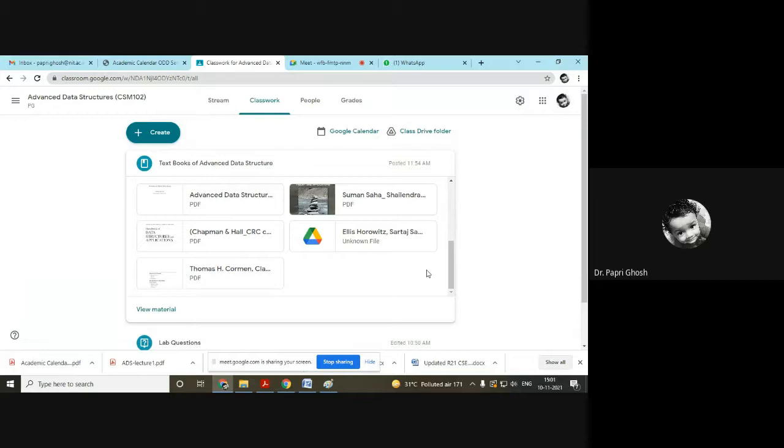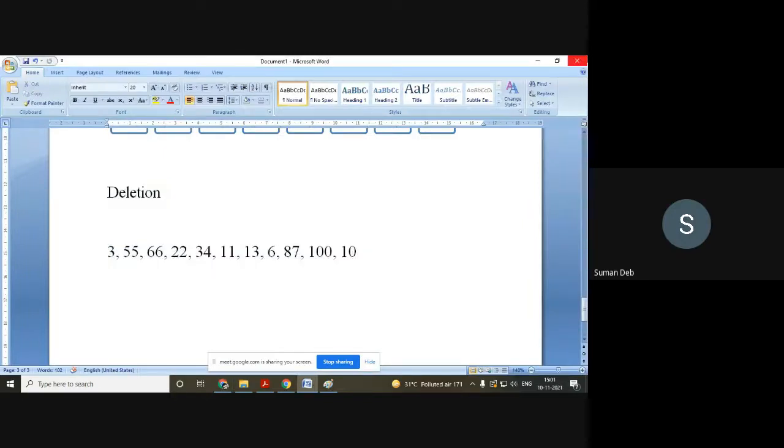I'm writing it down. 10 out of 12 MCQs, this is group A, 1 mark each. In group B, 3 out of 5, 5 marks each.